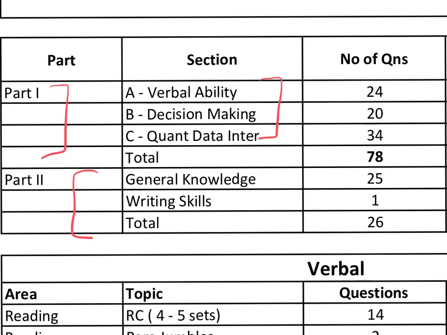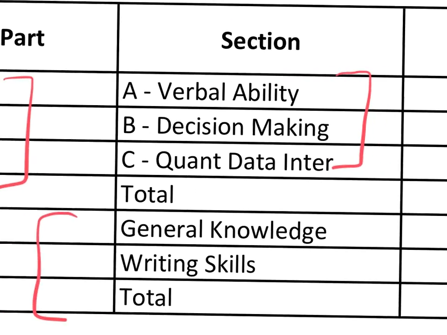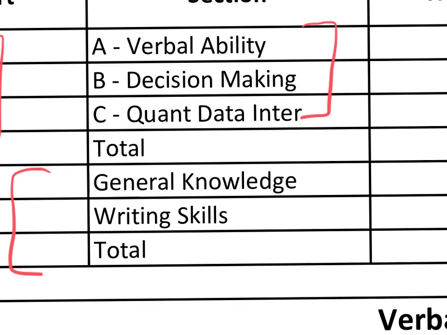Part 1 will contain verbal ability, decision making and quant DI. That's going to be section 1. And section 2 is going to be GK and writing skills. GK and writing skills are not counted in your overall percentile. Fine. So even if you're not performing very well in GK, it doesn't make a difference to your overall percentile.